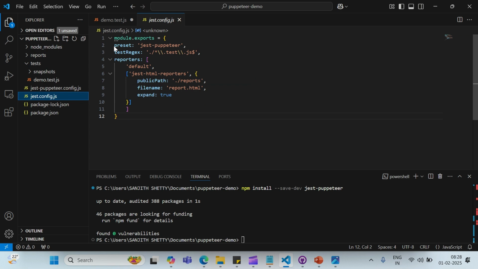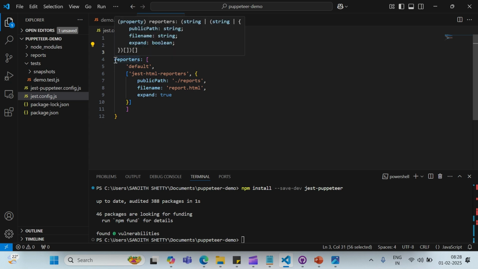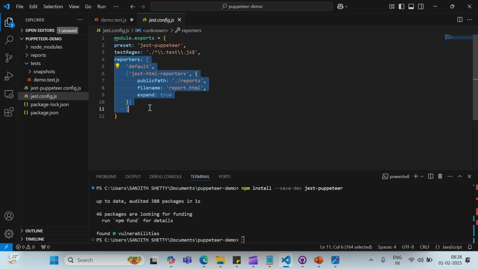This jest.config.js file configures Jest to use the jest-puppeteer preset for browser automation, and it specifies that test files should match *.test.js. Additionally, it sets up an HTML reporter to generate a detailed test report in the reports folder.